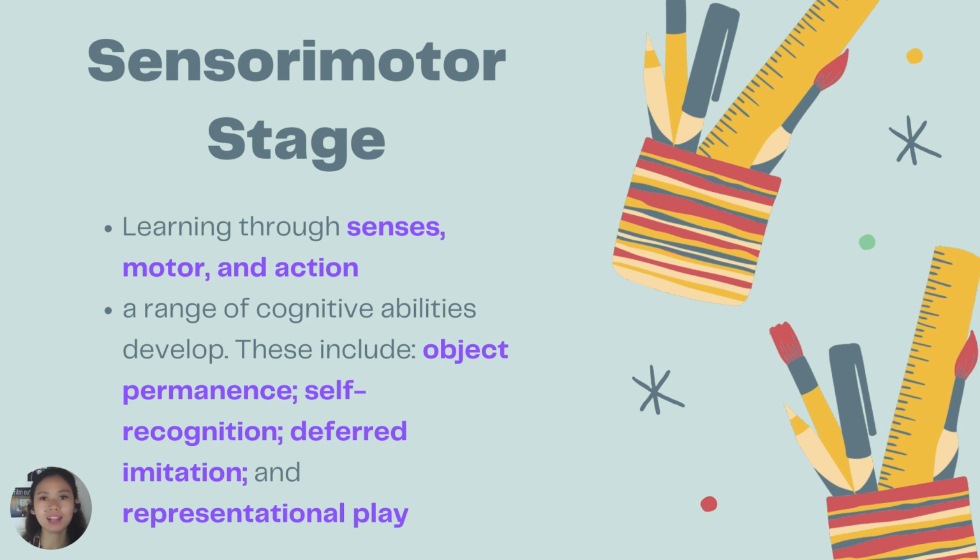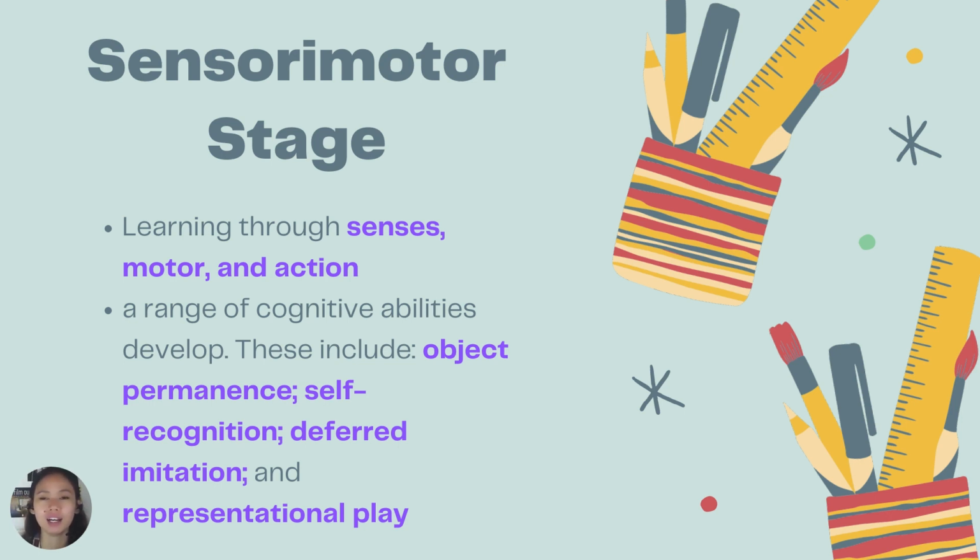Okay, so at this stage, a range of cognitive abilities develop. This includes object permanence. Anong sinasabi natin sa object permanence? Actually, below 8 months, wala pa silang object permanence. Ibig sabihin, para sa mga birth to 7 months, ang naisip nila is out of sight, out of mind. Kapag hindi ko nakikita, hindi yan nag-e-exist.